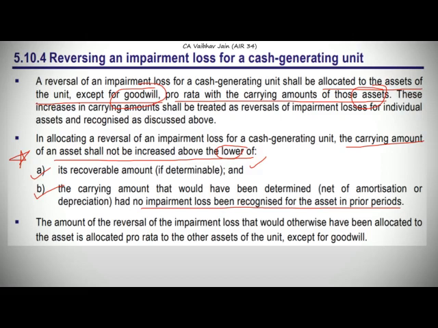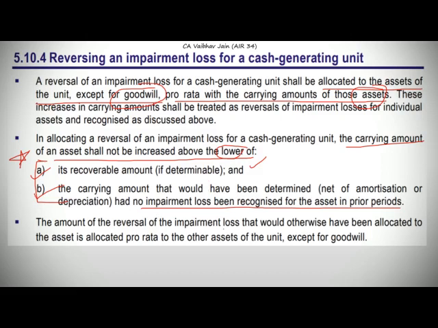That depreciation did occur in those years where we impaired the asset, because wear and tear is a real thing, and wear and tear happened in those years. So the carrying amount after depreciation and amortization also has to be checked, and the carrying amount after reversal cannot be higher than the lower of these two amounts.